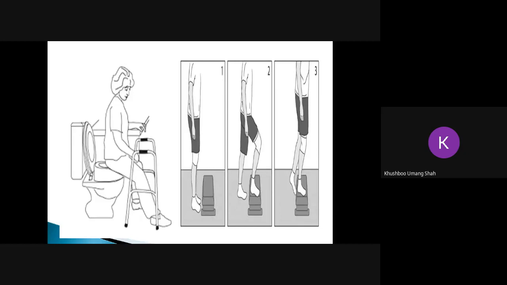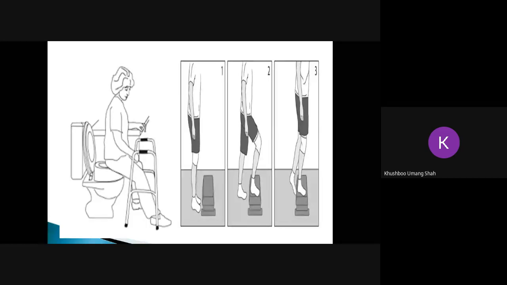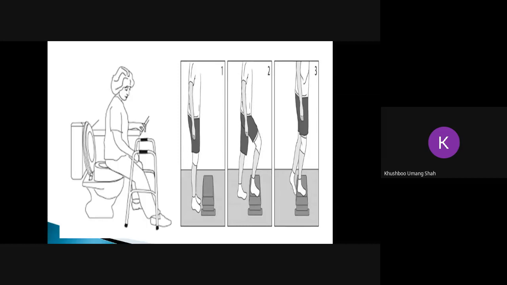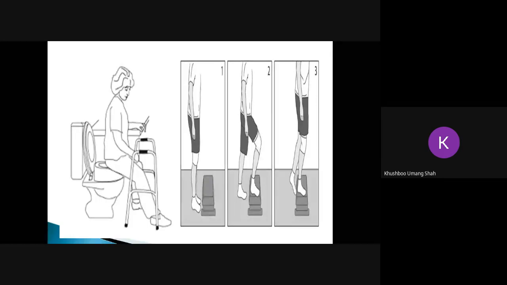Whenever the person sits on the commode, it is important to see that the person keeps the operated leg extended, because if the knee is flexed and the sutures are not removed, the person will feel excessive pain on the operated leg. You can see in the image that when the person is sitting, the operated leg is kept in an extended position. This is how toilet training should be given.